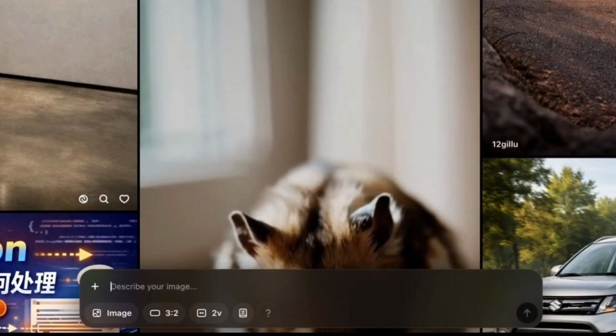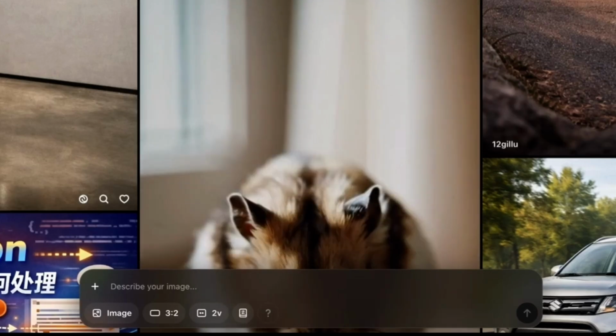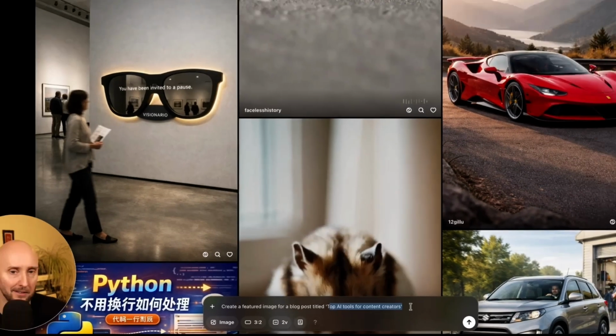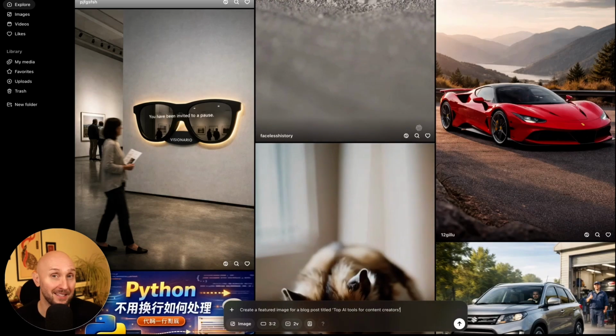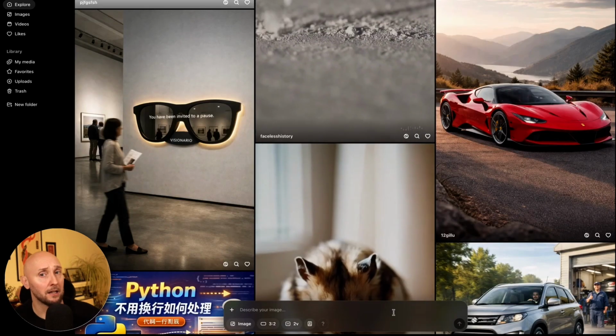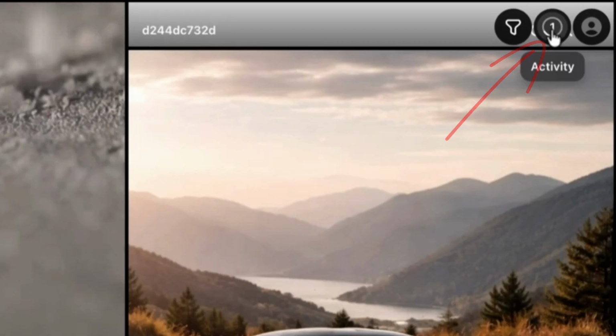So let's say I want to create a featured image for my next blog post. I'm not actually creating this post, but just say I was. I could ask Sora, create a featured image for a blog post titled Top AI Tools for Content Creators. I could, of course, give a longer prompt if I had specifics I want in my image, but just for speed, let's go with this. Submit this to Sora. Now, this does take a couple of minutes, but at the top you see this little spinning icon right here. So this is Sora working on our image.